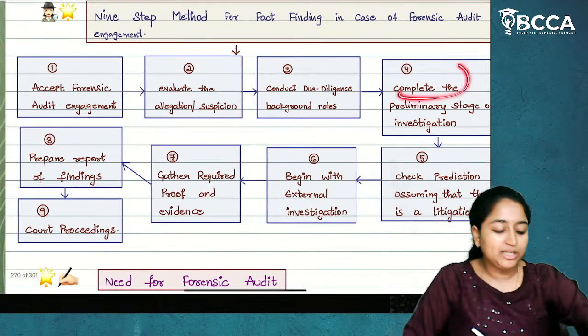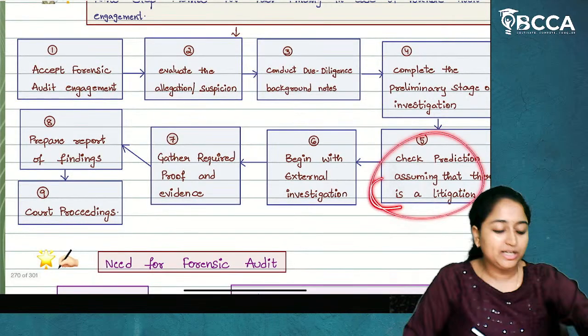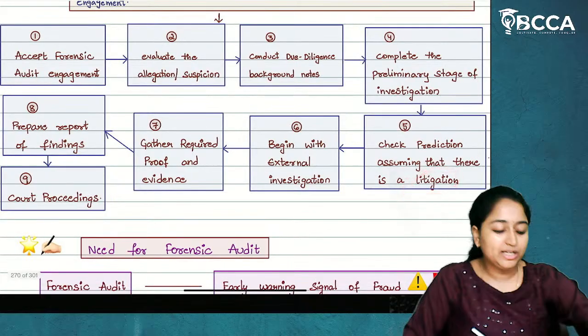Fourth, complete the preliminary stage of investigation. You will entirely do the preliminary stage of investigation, which means taking the reports of all the auditors and doing the assessment of the company's internal controls. All that will be done. Next, fifth, check prediction, assuming that there is a litigation. You will act on a professional skepticism basis. Think everything in a doubtful manner and check whether there is a litigation.